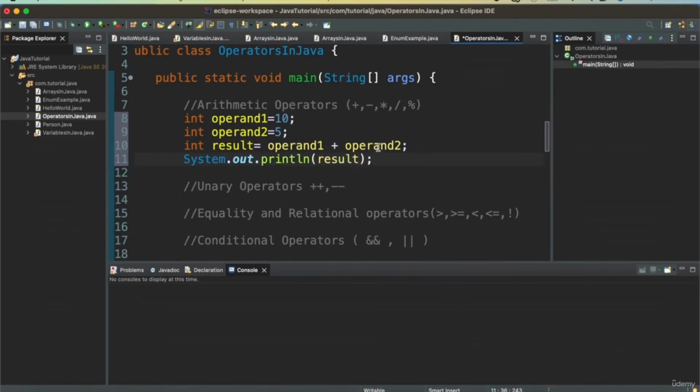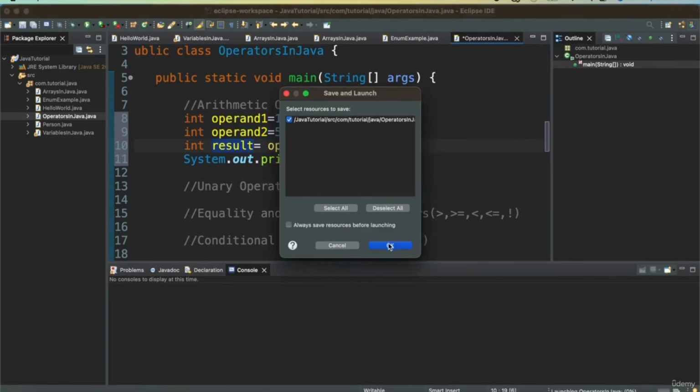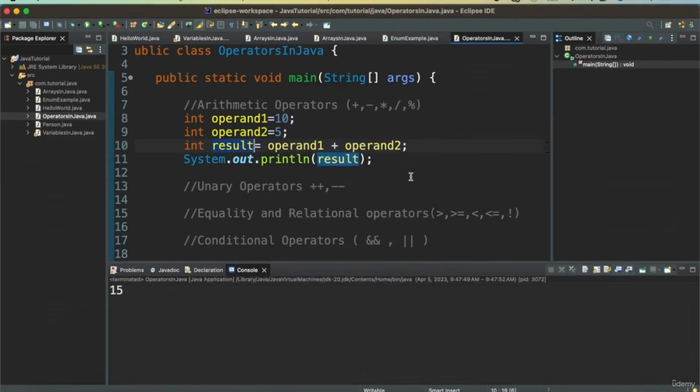So we will do addition first. This is how you can use plus operator, just a regular addition with operand 1 added to operand 2, and the value will be stored in the result, and then we are printing the result. So when we save and run this, we get 15.